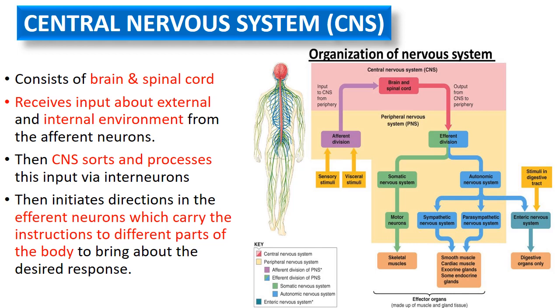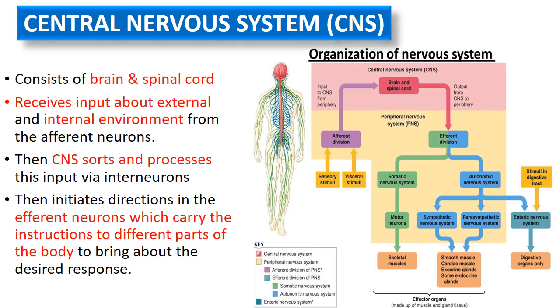Now this brain and the spinal cord then processes it via interneurons, and then this initiates the directions in the efferent neurons, which carry the instructions to different parts of the body through its efferent division. Now the peripheral nervous system, through its efferent division, may be either somatic or autonomic.